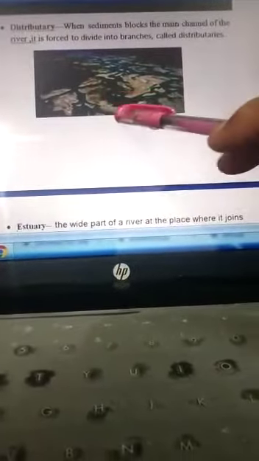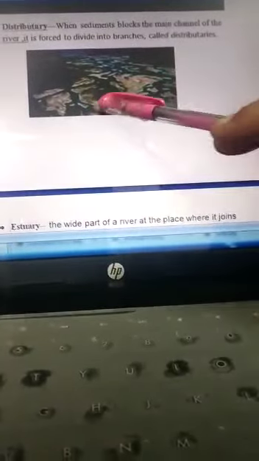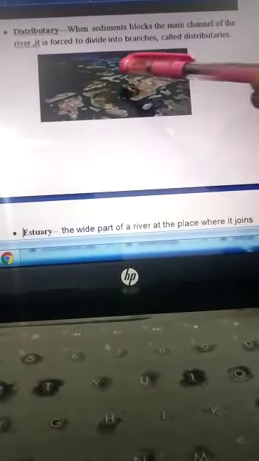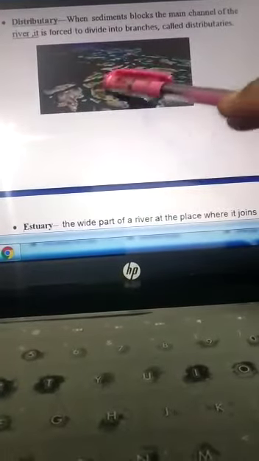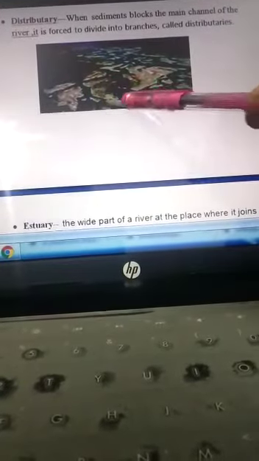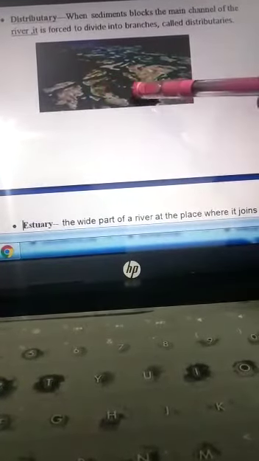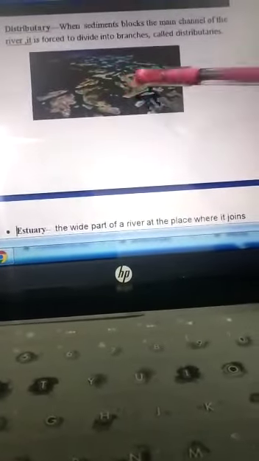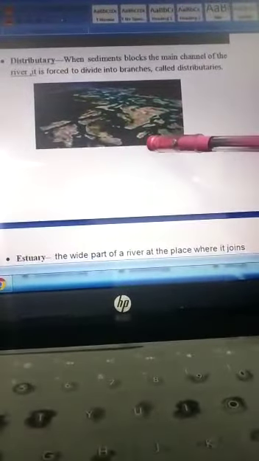The next one is the distributary. When sediments block the main channel of the river, it divides into branches called distributaries. Because of the force of the different gradients carried by the river, it divides into different channels and blocks the mouth of the river. So it divides into different channels known as distributaries.